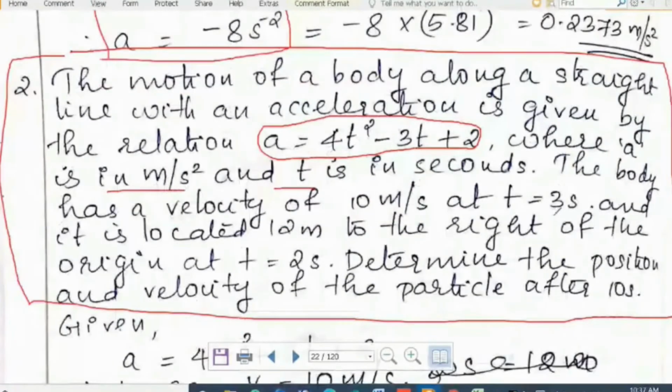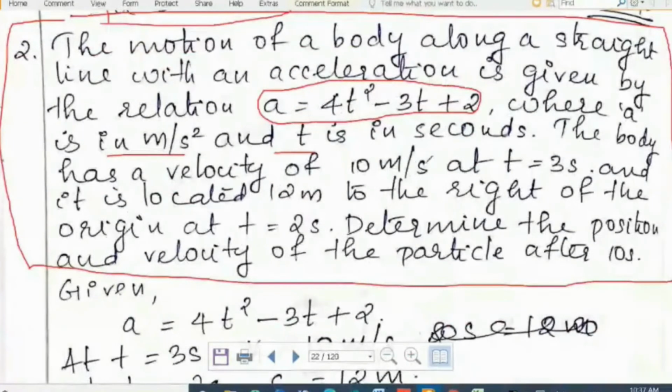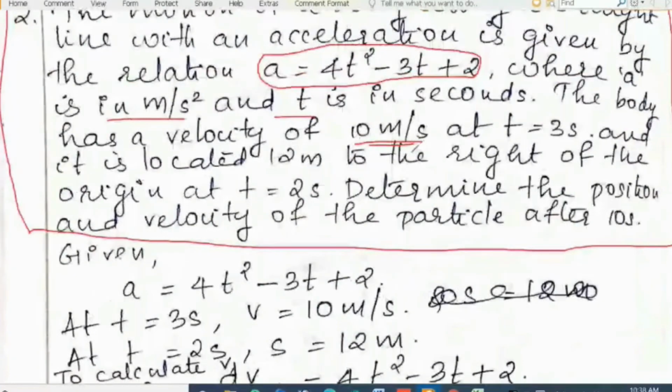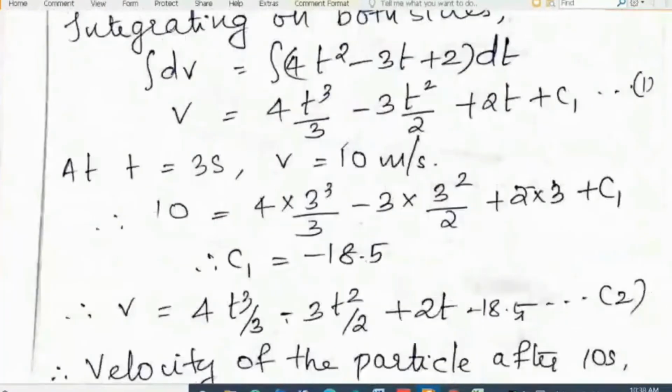Then the body has a velocity of 10 meter per second at t is equal to 3 seconds. When t is equal to 3 seconds, velocity was 10 meter per second, and it is located 12 meter to the right of the origin at t is equal to 2 seconds. What does it mean? It is located 12 meter to the right of the origin at t is equal to 2 seconds. Say for example,